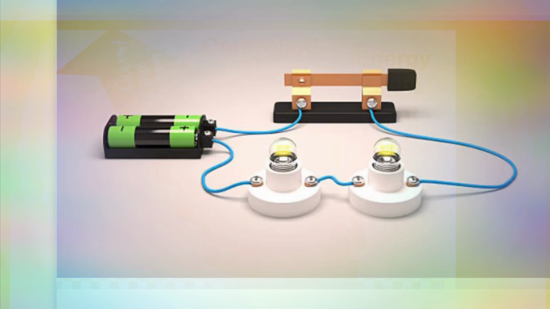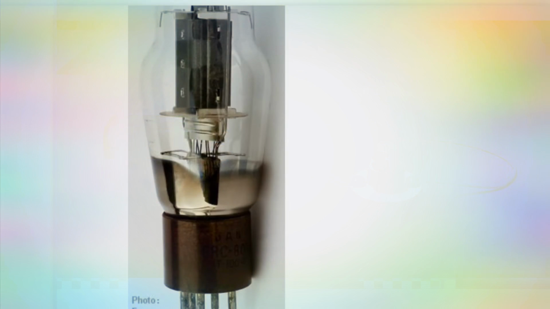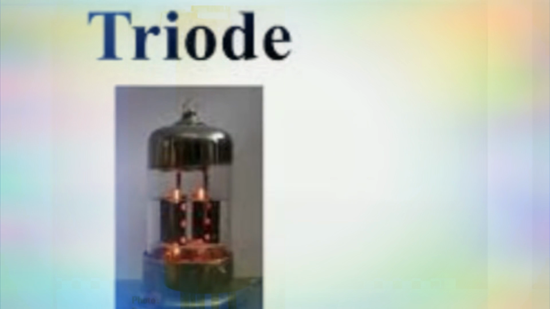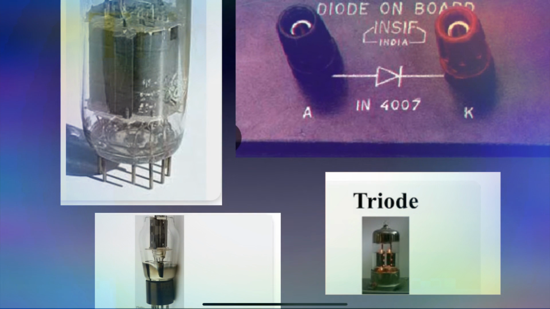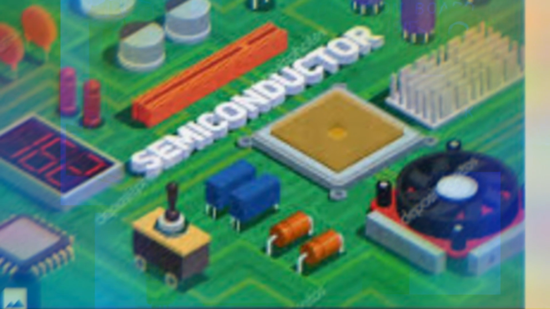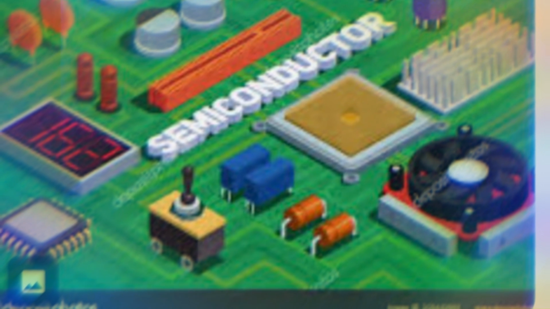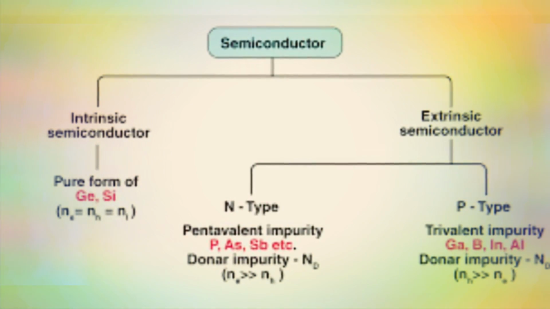Earlier people used diode, triode, pentode, vacuum tubes, which were also called valves. But what happened, those devices were bulky, had very low reliability, very short lifespan, and operated on very high voltage, so it was not convenient. Fortunately, unique properties of semiconductors were noticed. In semiconductors, valence electron can move freely if we provide external energy.